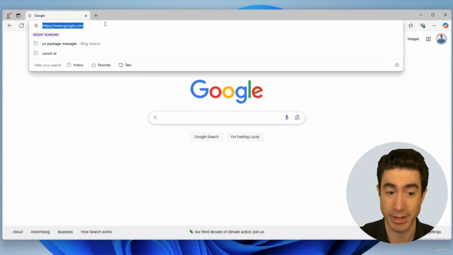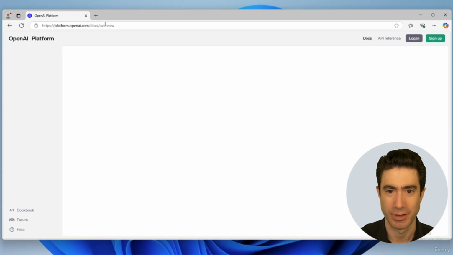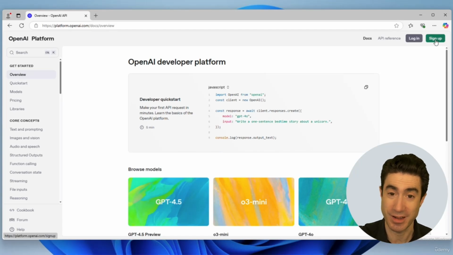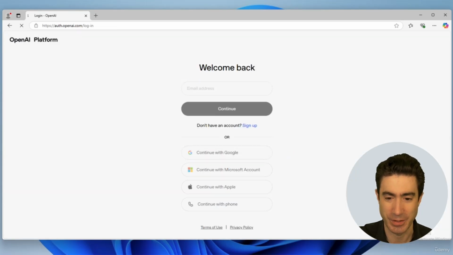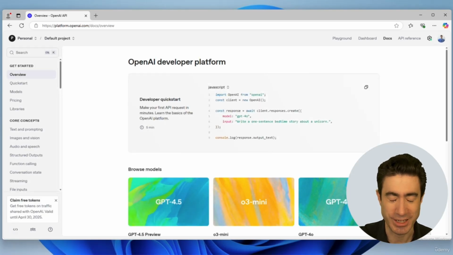Okay, so I go to a browser and I go to platform.openai.com, which is where you get into the API side of OpenAI. The first thing that you may need to do is sign up. I have already got an account, so I can just log in, but you may need to come in and sign up. If I log in, I can come in with my Google credentials. And here I am logged in as me to the OpenAI developer platform.